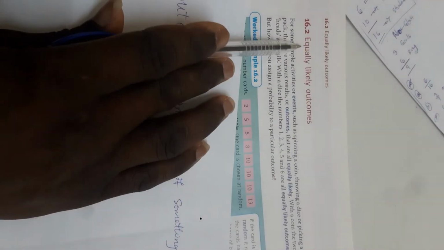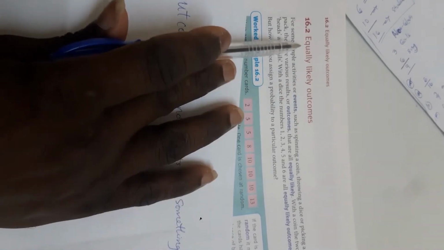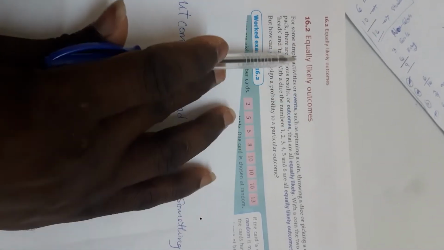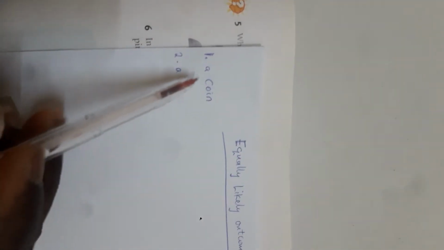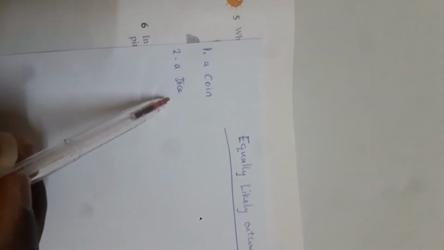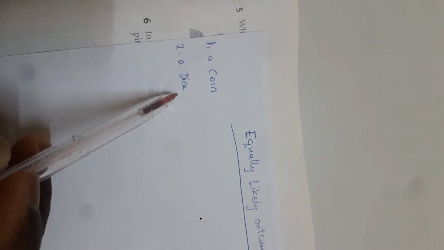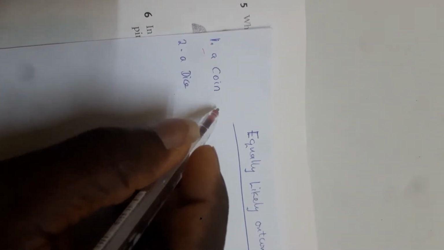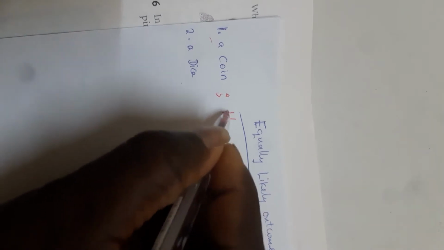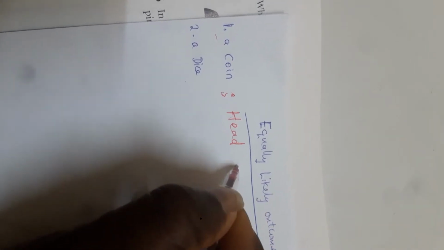So today we want to see a situation, a case whereby we have equally likely outcomes. Okay, now I'm going to show you two words very quickly. Now these two words are a coin and a dice. A coin and a dice. Now if you ask me what is the end result of a coin, the end result of a coin is that a coin will always have a head or a tail.